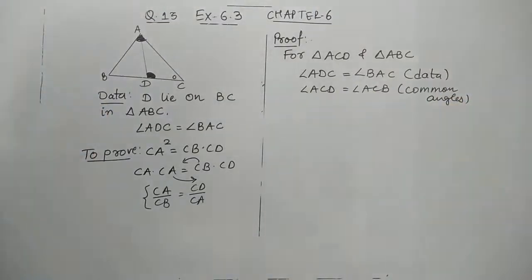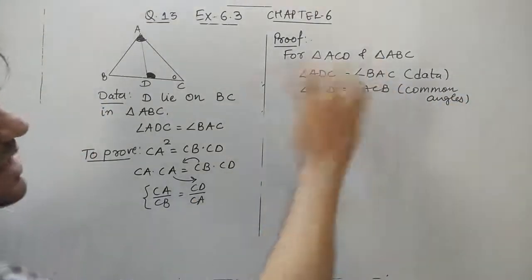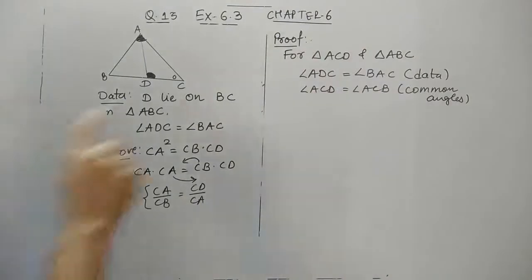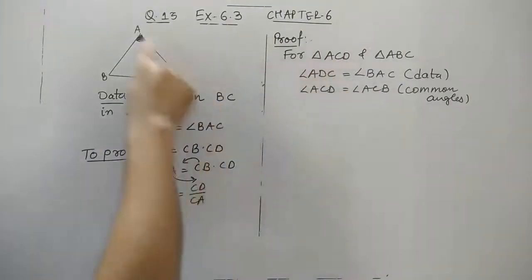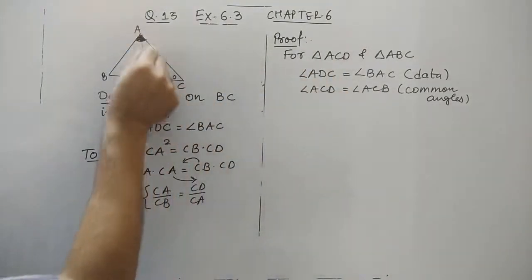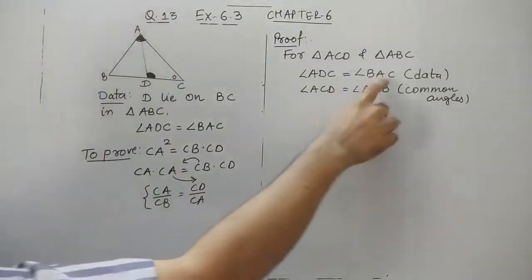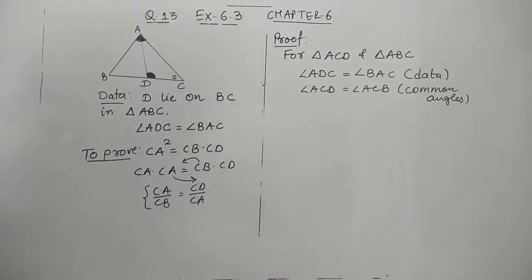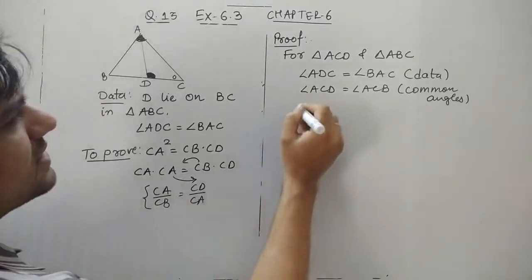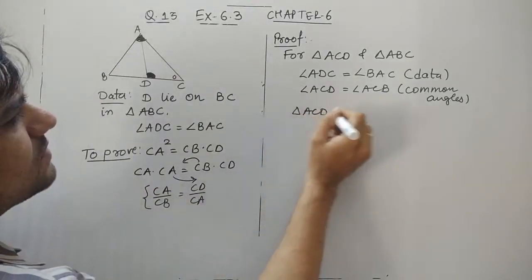That we cannot show for angle A. Angle A के लिए हम नहीं बता सकते. क्यों? देखो. Angle CAD तो इतना ही होगा. This one. और BAC तो पूरा होगा. Which we have already used. इसलिए हम नहीं बता सकते. So we have proved here that angle ACD similar.